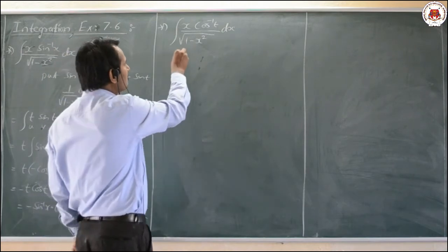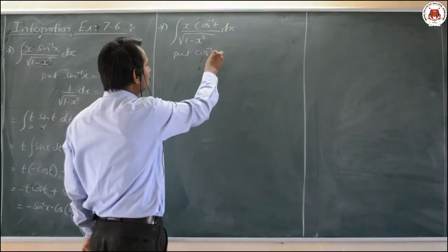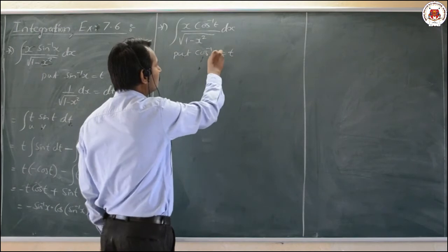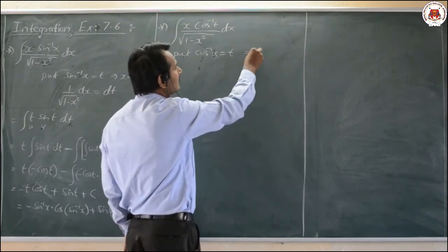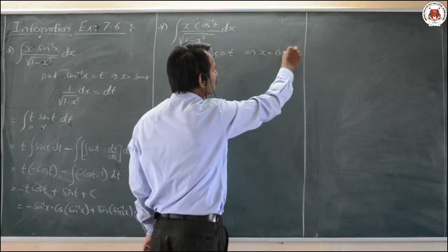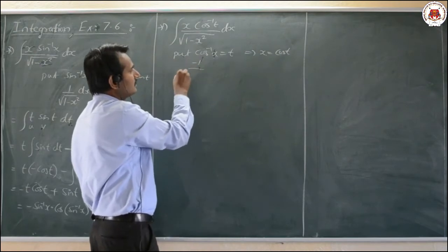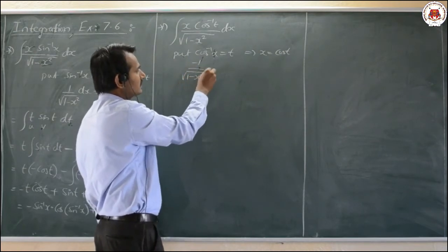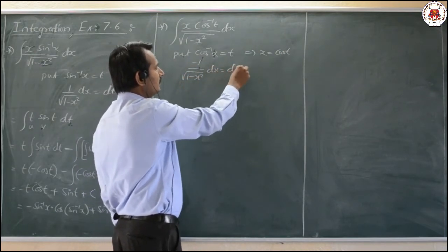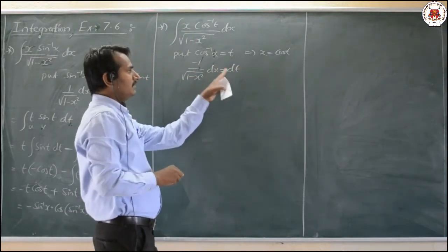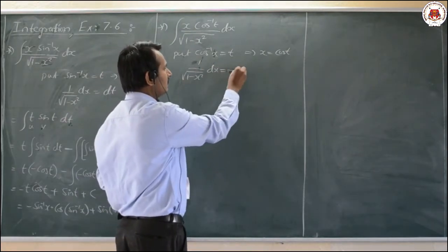That is, put cos inverse of x equal to t. So that implies x means what we have, cos t. Now what is the differentiation of cos inverse of x? That is, root of 1 minus x square dx equal to dt. Now you take the minus sign over to the RHS, minus dt.